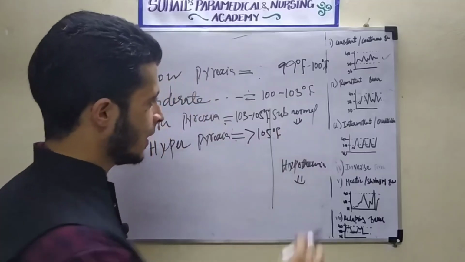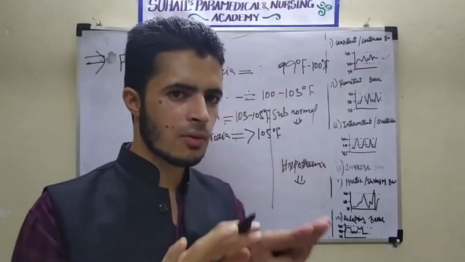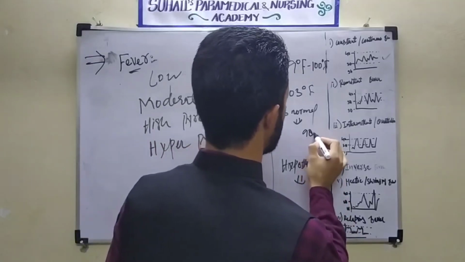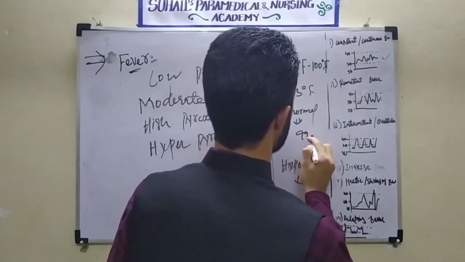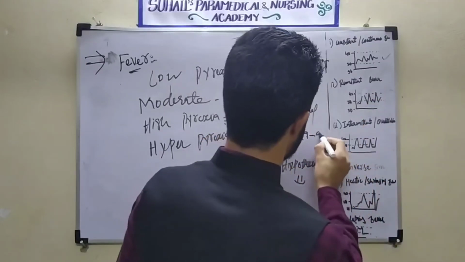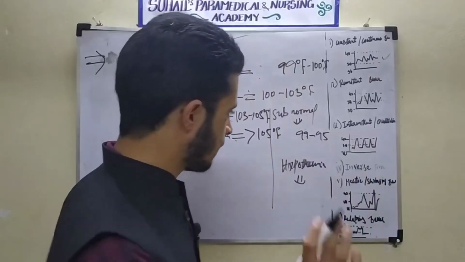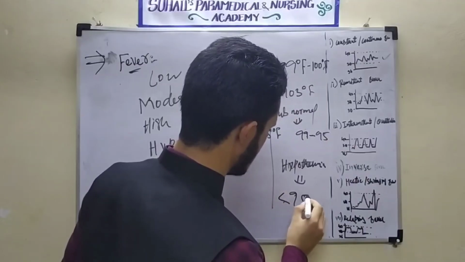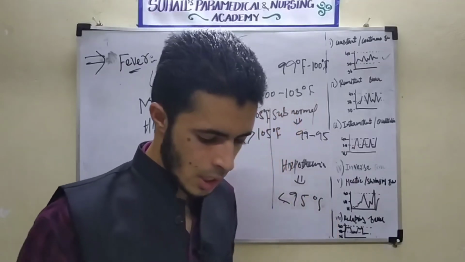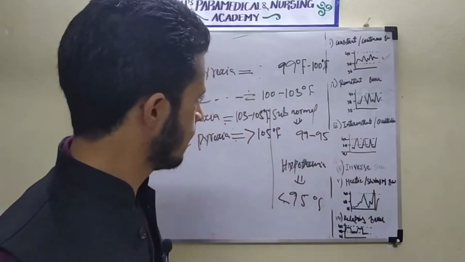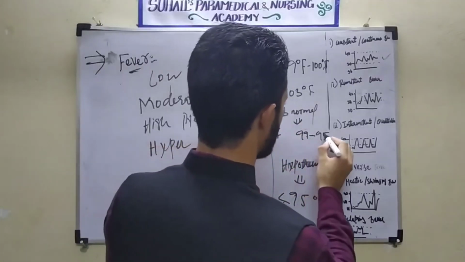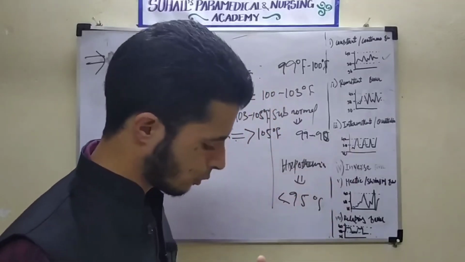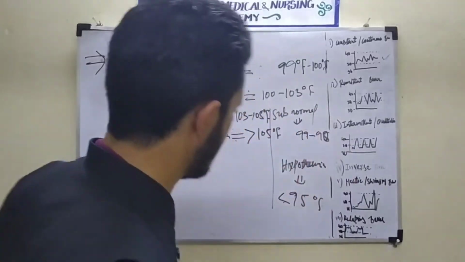In case of subnormal body temperature, the body temperature decreases from the normal value, from 99 to 98, down to 95. It will be called subnormal. If it is below 95 degrees Fahrenheit, it will be called hypothermia. So these are the intensities of fever.